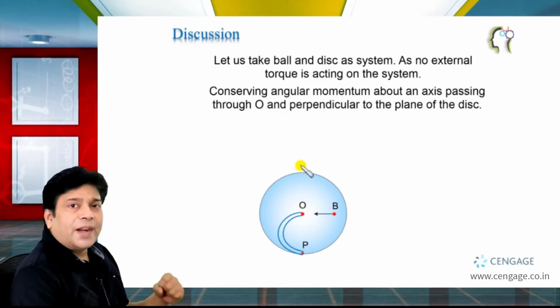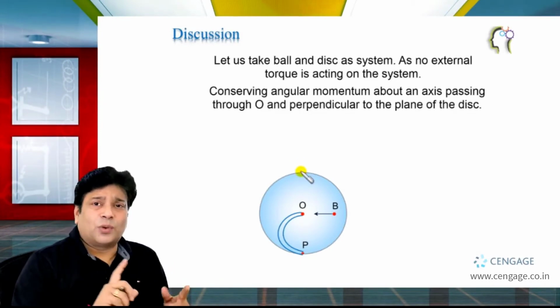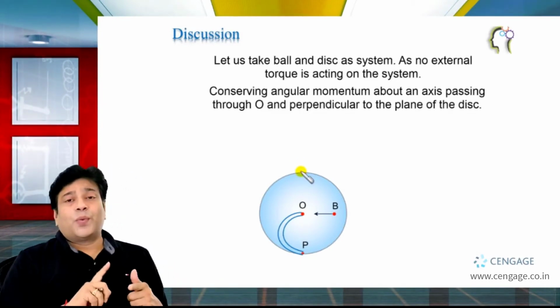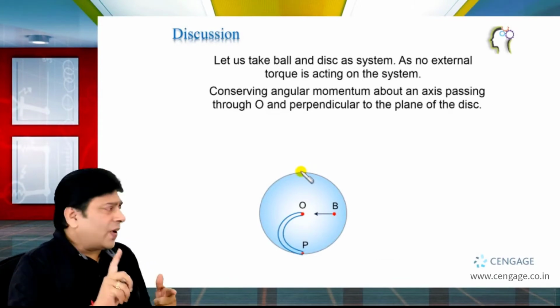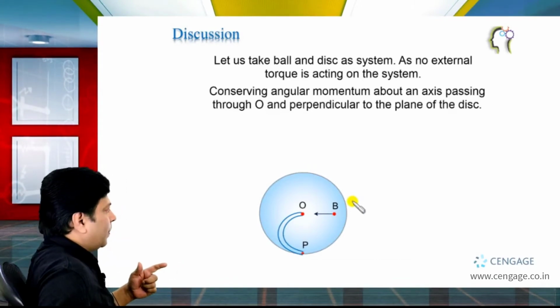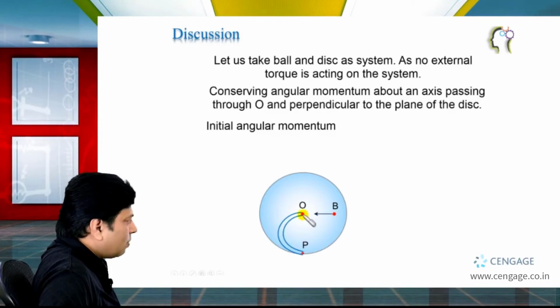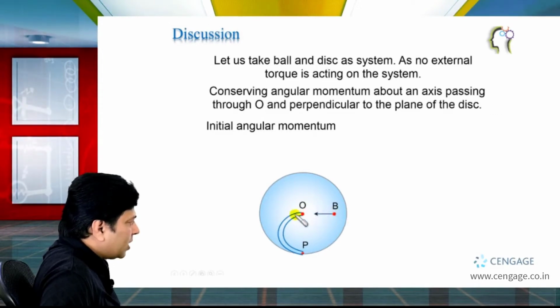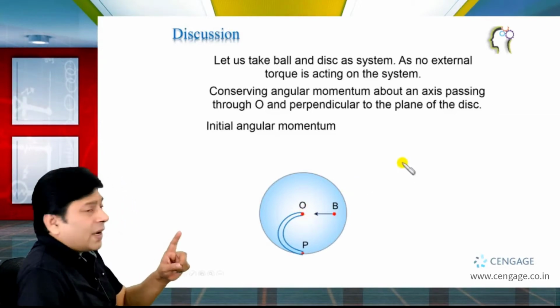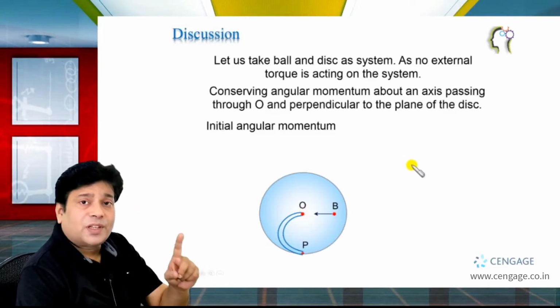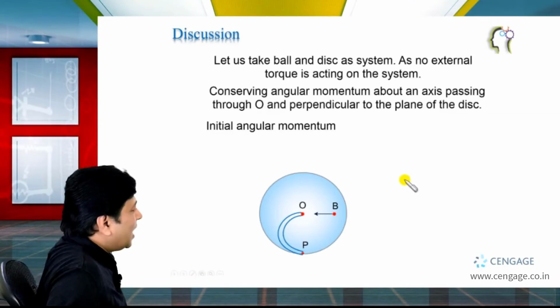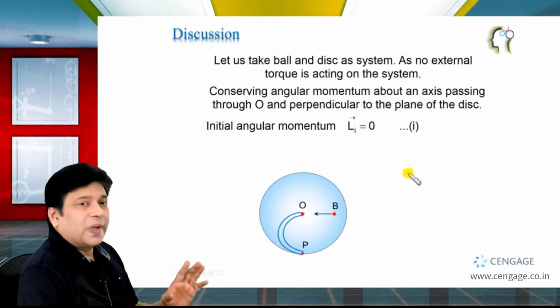So here we can write initial angular momentum is equal to final angular momentum. First of all, let us identify initial angular momentum. Right, initial angular momentum, that means the angular momentum of the system about O, the axis passing through O, and we can find the disk is not rotating and this direction of the velocity of ball B is passing through O. That means initial angular momentum of the system is equal to 0. That means L initial vector equal to 0.